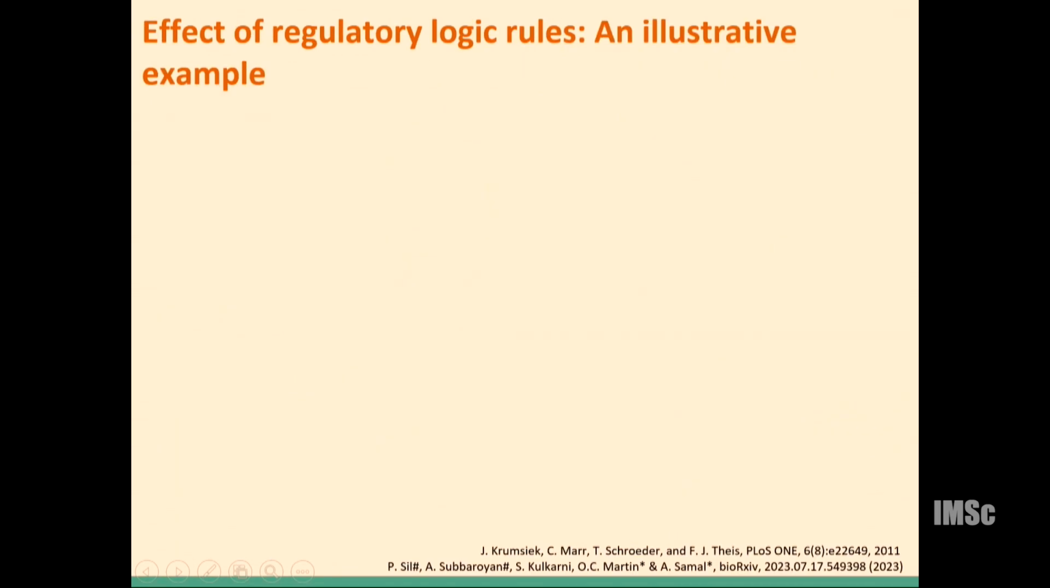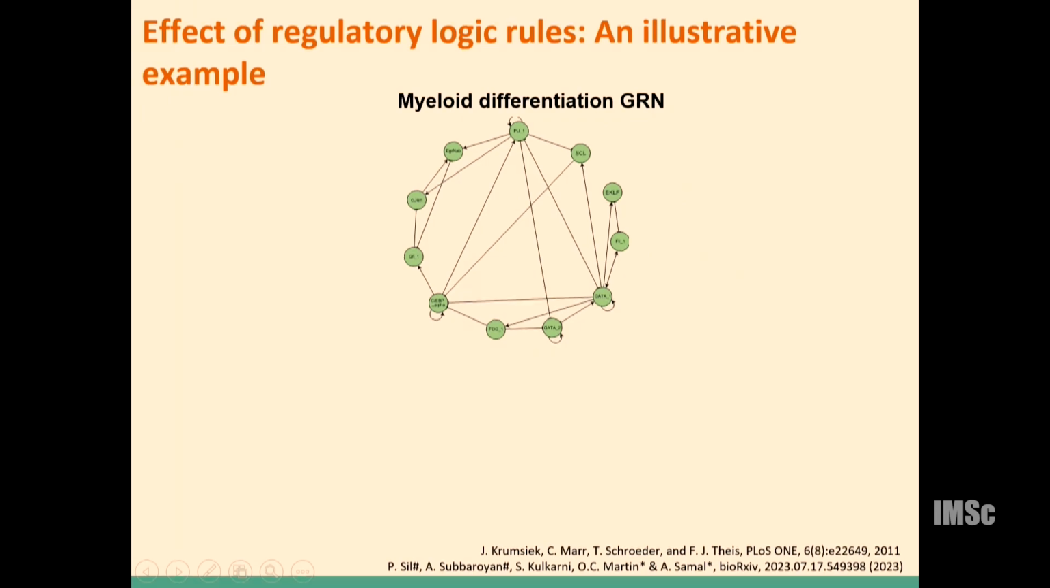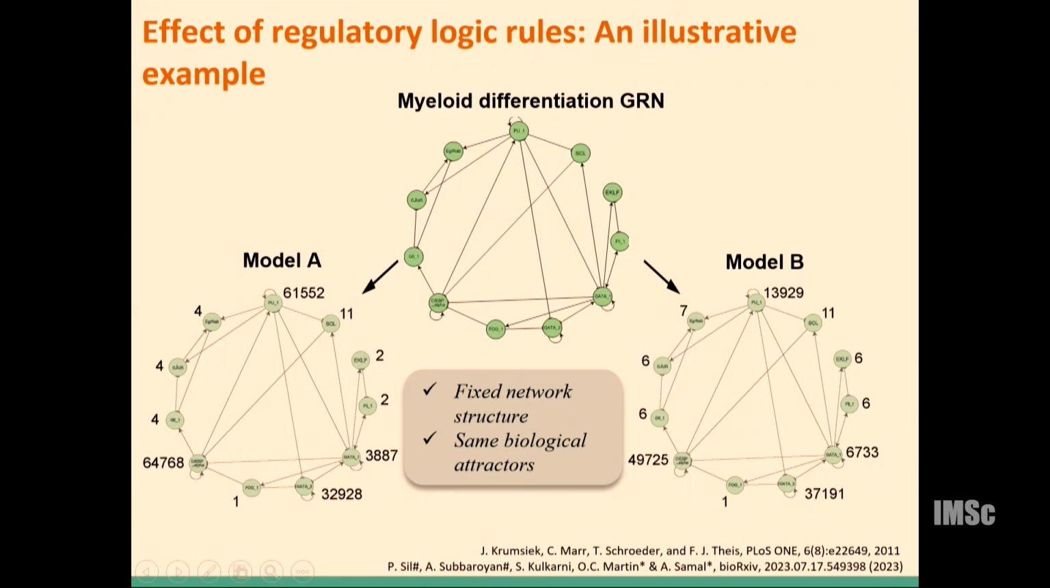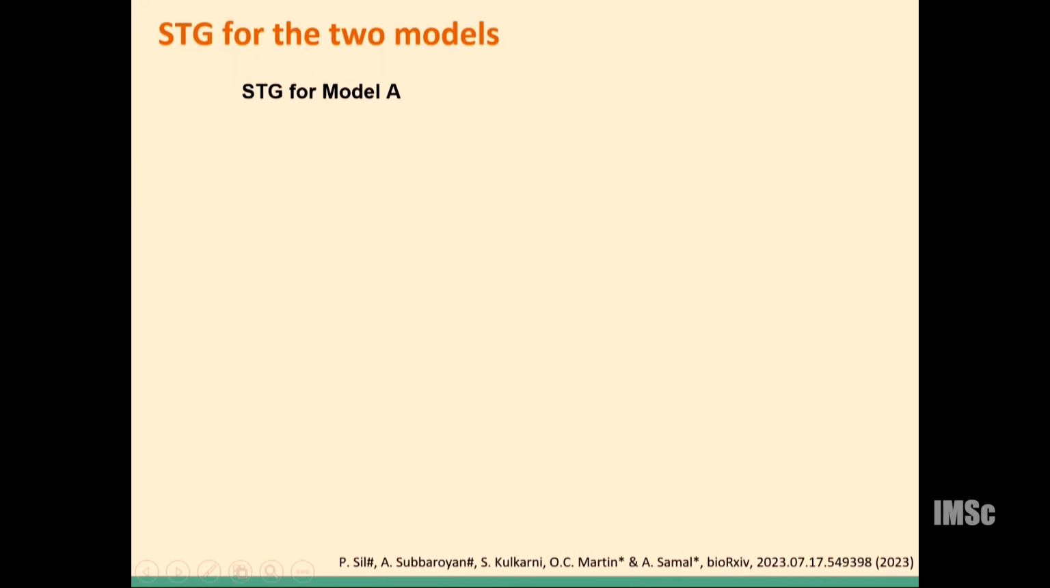So now let us see an example. It is a gene regulatory network of myeloid differentiation. Let us consider 2 models for this network. We are not changing the network structure; the interactions and the genes are the same. We are only changing the regulatory functions that we assign at each node, which I have mentioned as integer forms of the Boolean functions, and they both give the same biological attractors as we expect for this specific myeloid differentiation model. So what is the state transition graph for these 2 models?